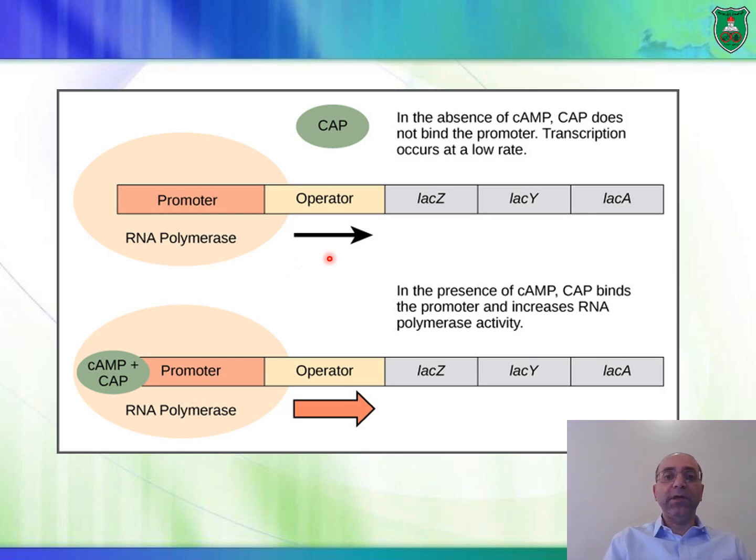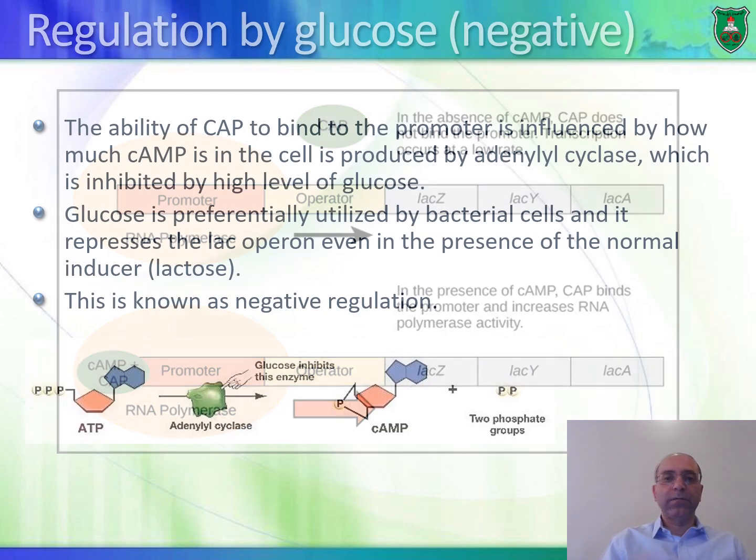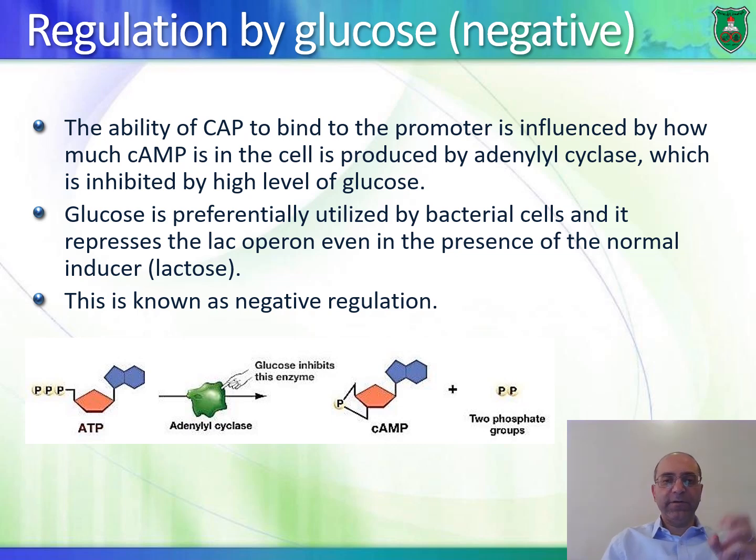But if there is lactose and there is a high level of cyclic AMP, then cyclic AMP can bind to CAP, and CAP binds to that element, inducing a lot of transcription of the lac operon. Okay, good. So again, cyclic AMP binds to CAP, and CAP activates the RNA polymerase even further.